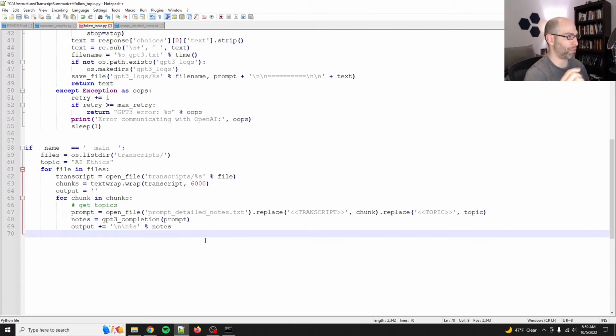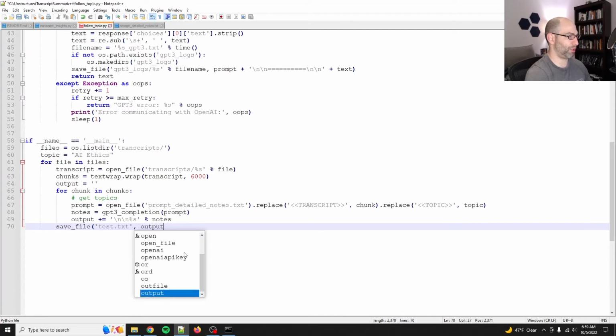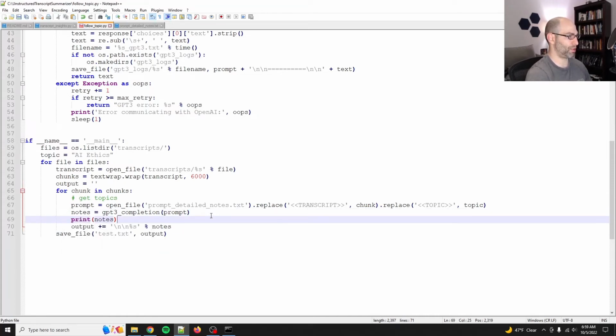So then we've got a particular topic to follow and a file name. And once it's done, actually this is probably enough, because then we're going to follow one thread, one through line. Although, let's just go ahead and save it. Save file, and we'll do test.txt. So save file, and then the content will be the output. Yeah, that should be fine. Okay, cool. And we'll print notes as we go. Do new line.